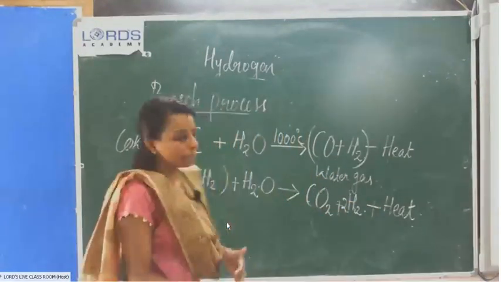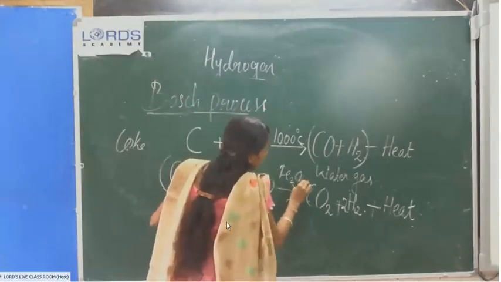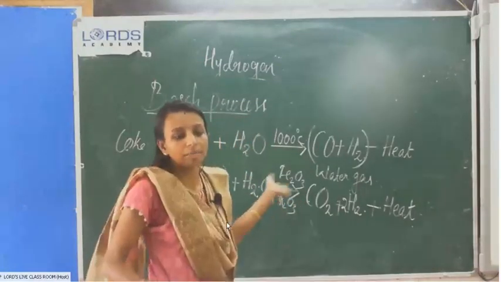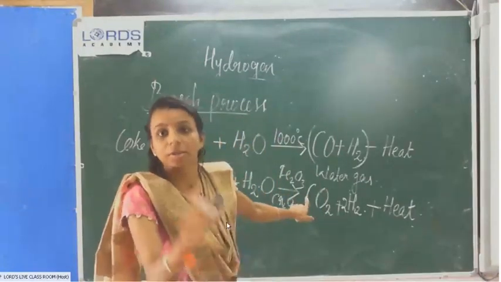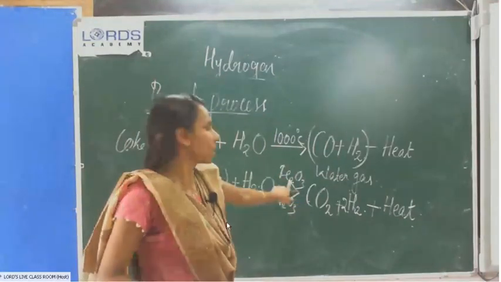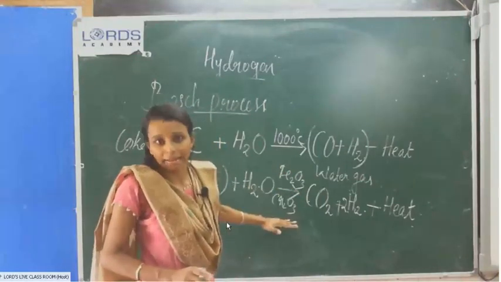Here we will use a promoter and catalyst. You have to study that equation, and the promoter and catalyst, iron oxide and chromium oxide.